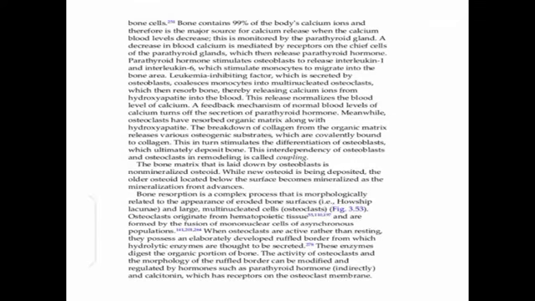Differentiated into the bone cells actually. The bone contains 99% of the body's calcium ions, and therefore it is the major source of calcium release when the blood calcium levels decrease. Means when the blood level of calcium decreases, the calcium comes from the bone because it is the major source of the calcium.